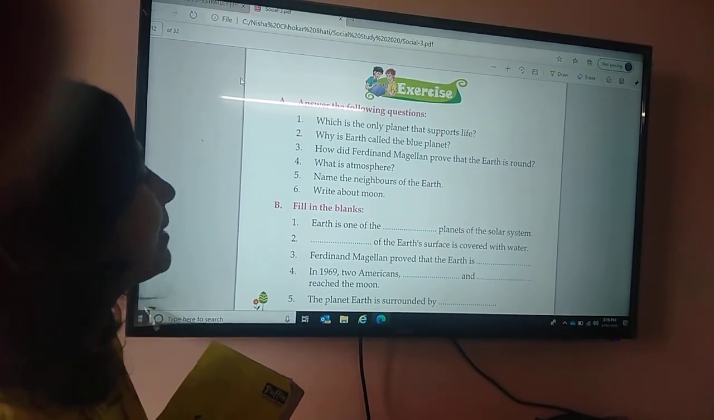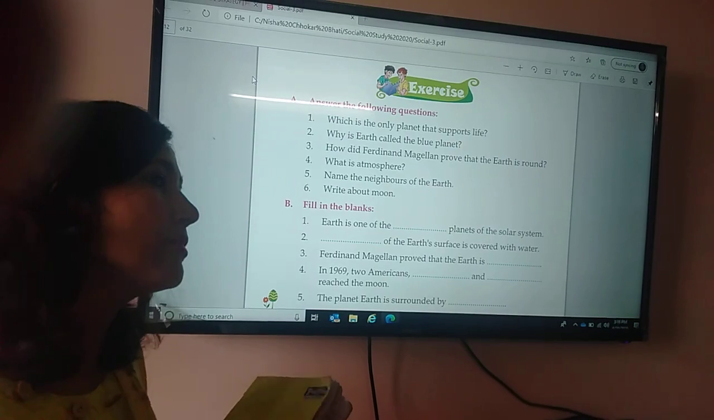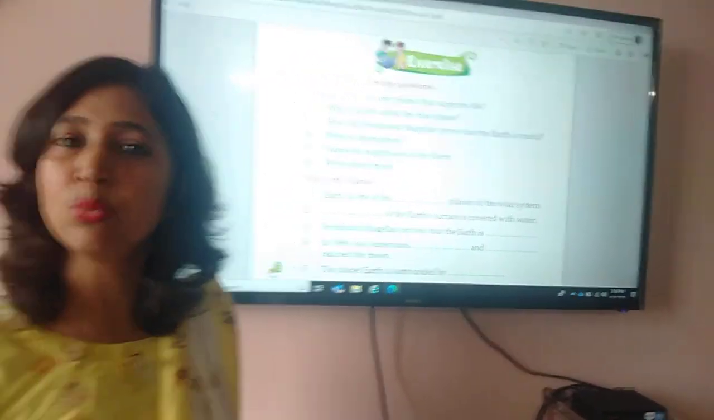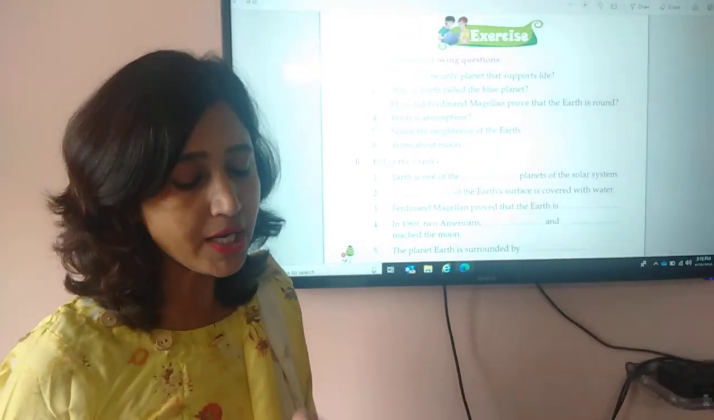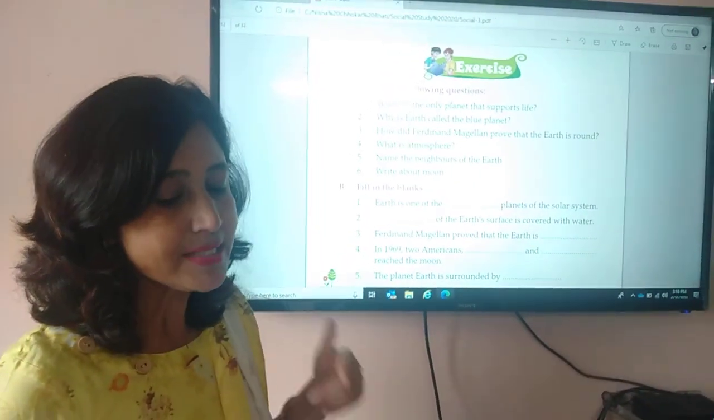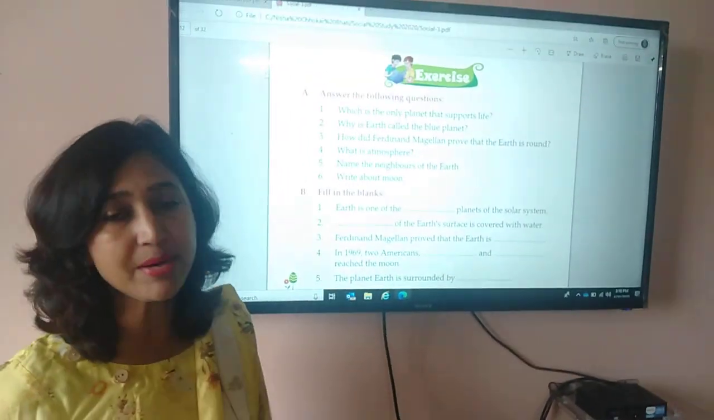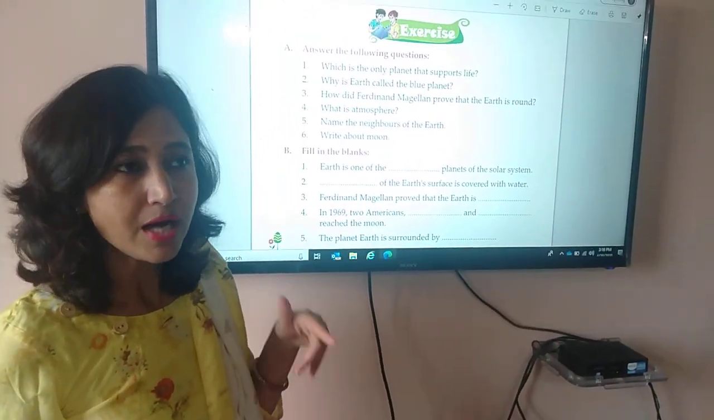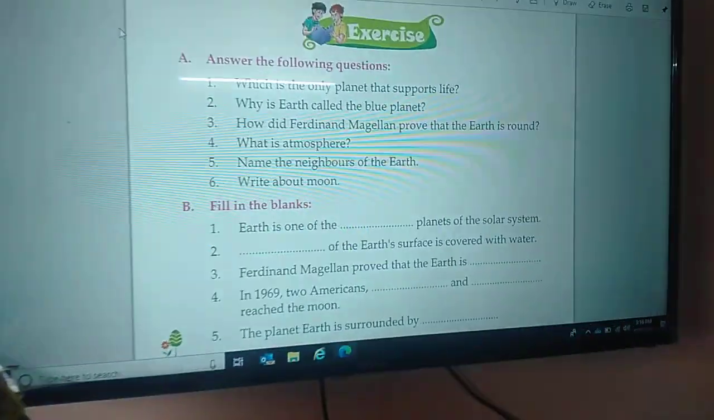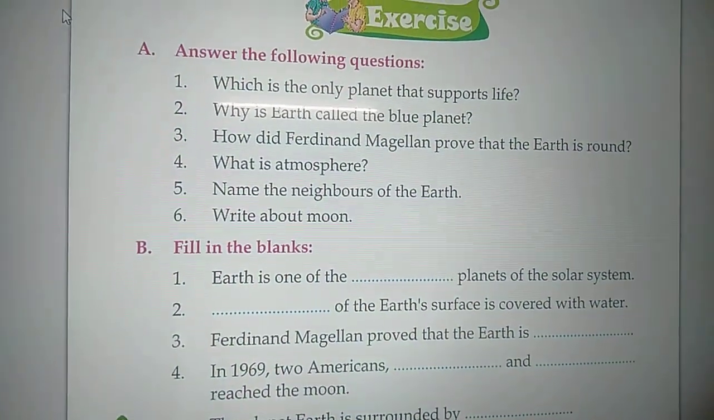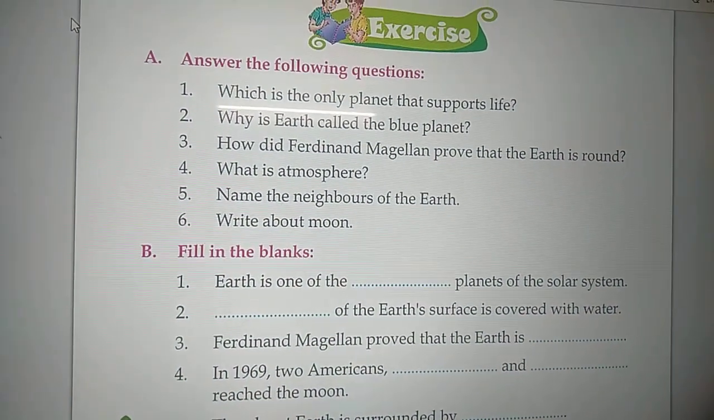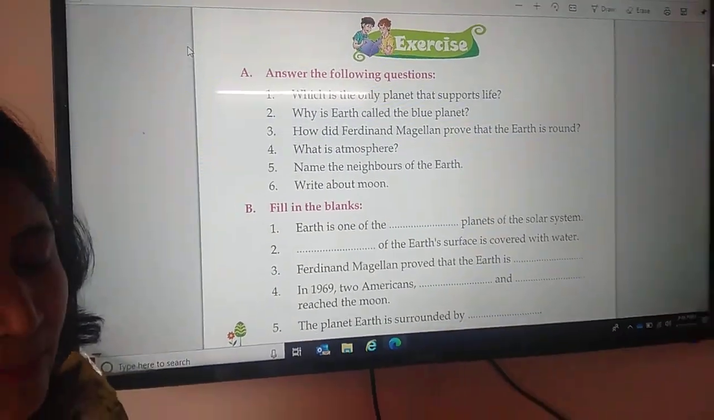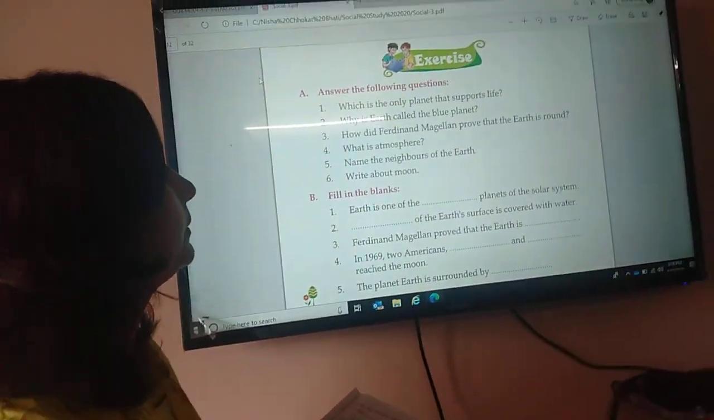Now, third question. How did Ferdinand Magellan prove that the Earth is round? First tell me, who was Ferdinand Magellan? Ferdinand Magellan was a sailor. In 1519, he started a journey and sailed in the same direction for 3 years. Then, after sailing for continuous 3 years, he reached the same point from where he started. Thus, he proved that the Earth is round in shape.